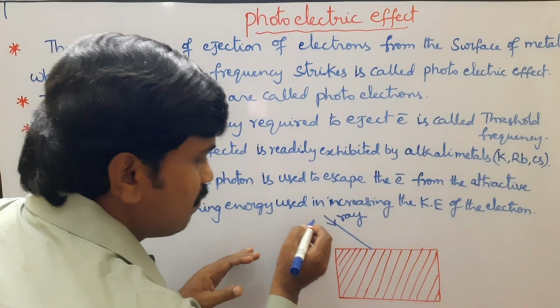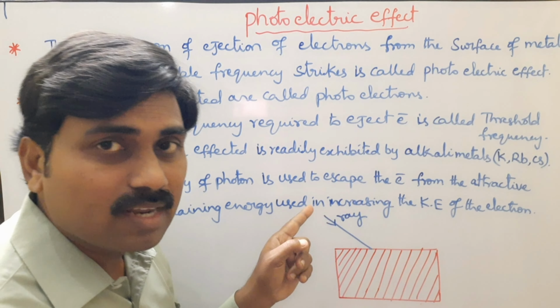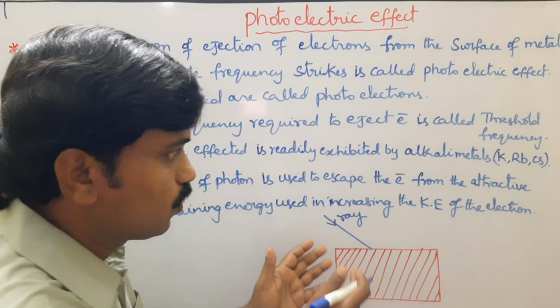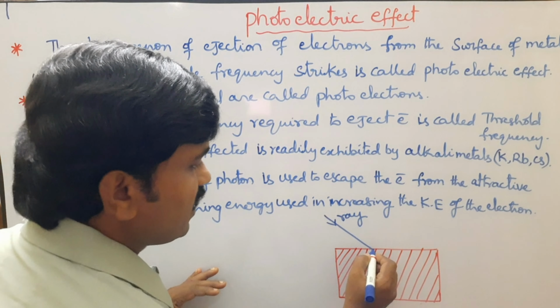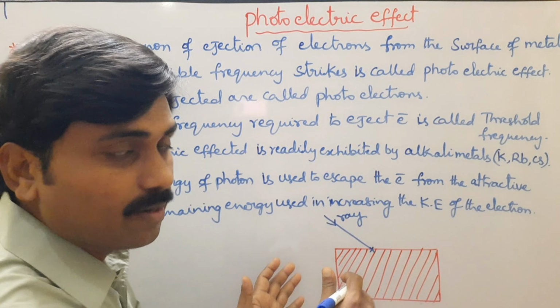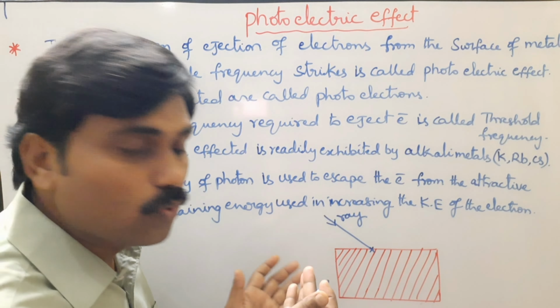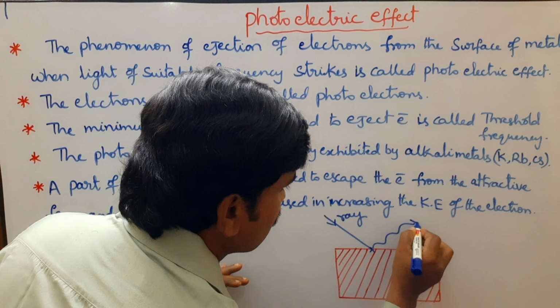It means a beam of ray strikes on the metal surface. Here a part of energy is utilized to escape the electron from the attractive forces on the metal surface. The remaining part of energy is utilized to eject the electrons from the metal surface.